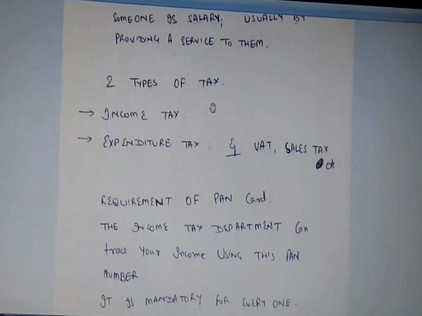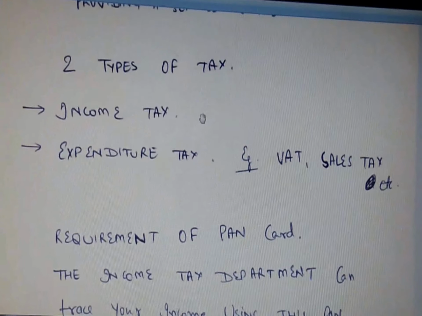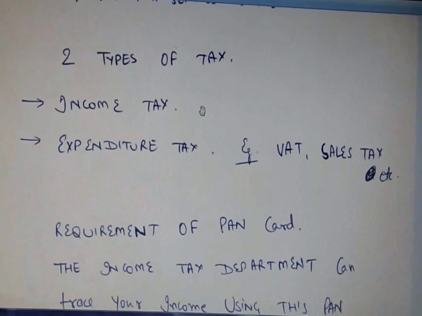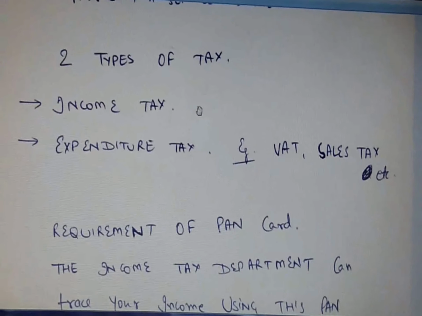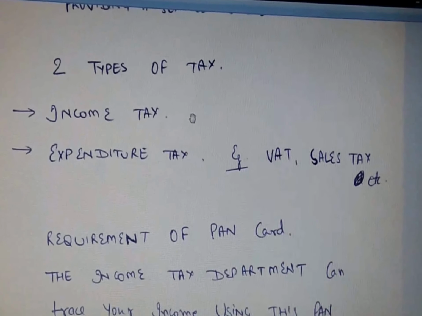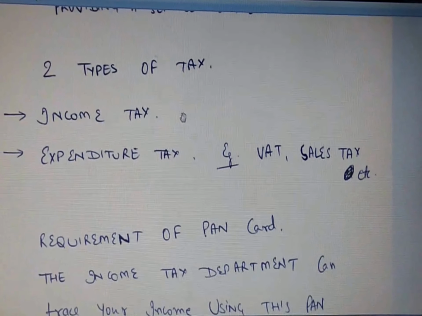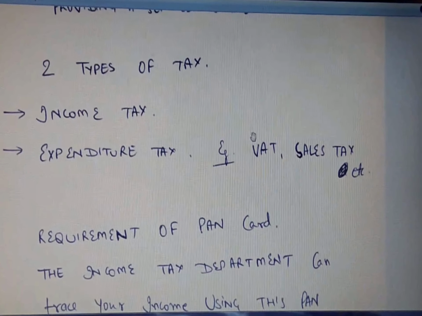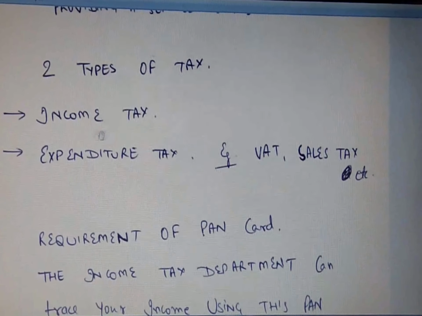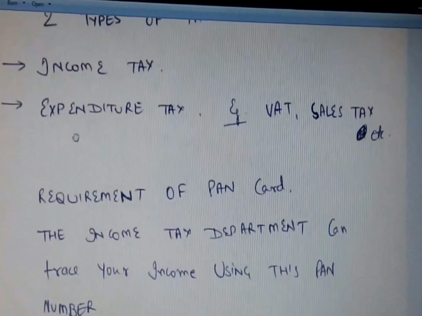There are two kinds of tax in India that we need to understand. One is income tax, which is taken as a part of our income. The second is expenditure tax, examples being VAT and CST. When you go to Domino's and buy a pizza, you pay some amount of tax. That is VAT. You're spending some part of your income to buy a pizza, and you're paying expenditure tax called VAT on that. So it comes under expenditure tax.